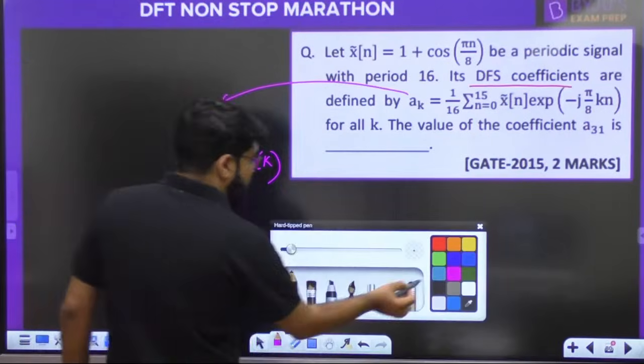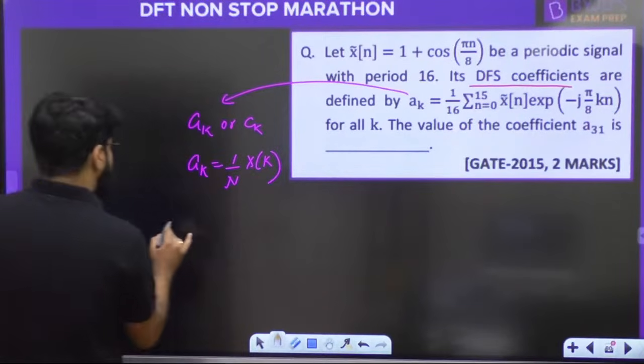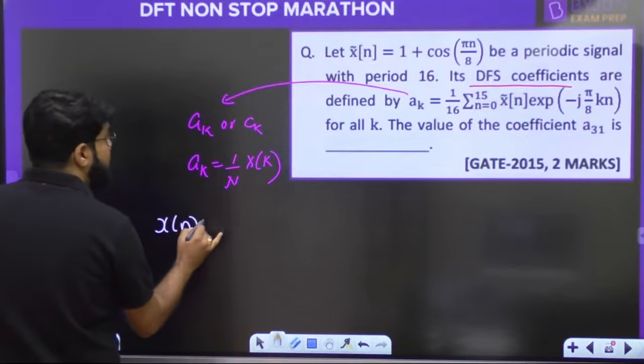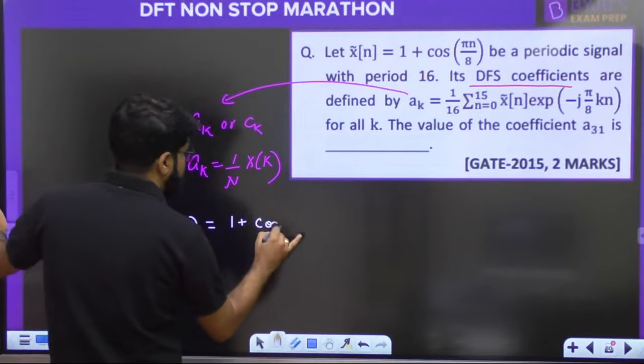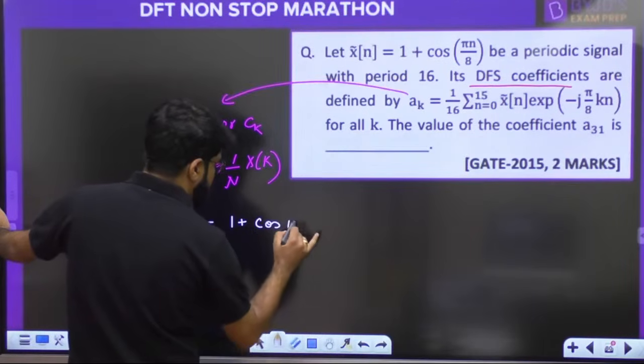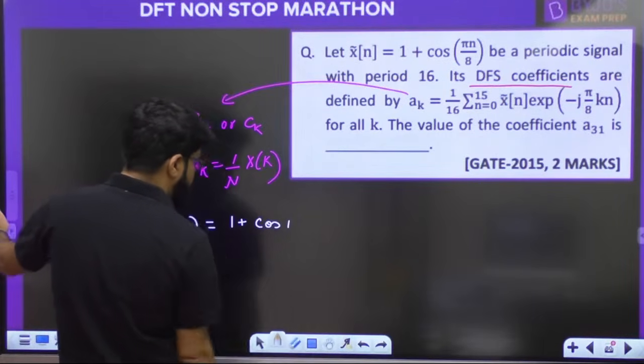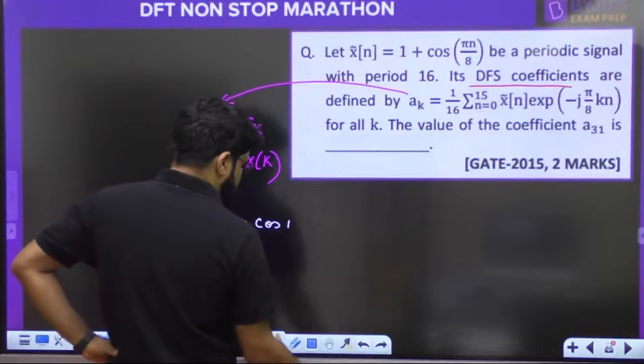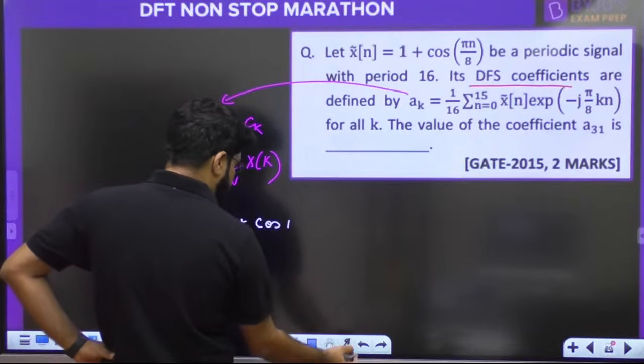So look, again, what is the type of the function, students? What is the type of the function? It is a sinusoidal, cos(pi by 8 n).